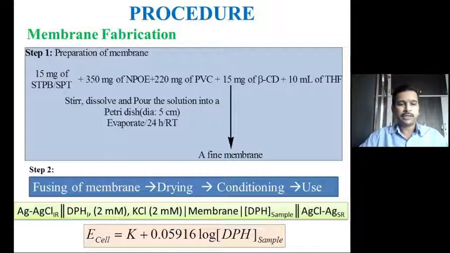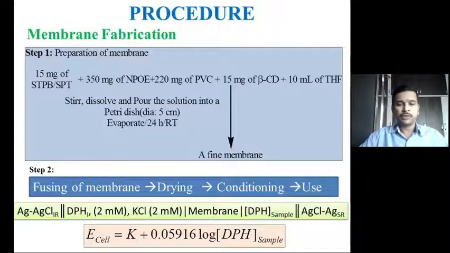The DPH internal solution, at a concentration of 2 millimolar and mixed with 2 millimolar KCl, is present in the tube, and there the membrane has an interface with the donepezil hydrochloride solution present in the sample, into which another silver chloride reference electrode has also been immersed.